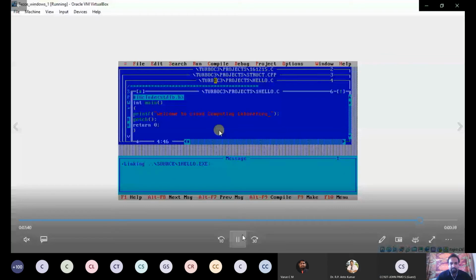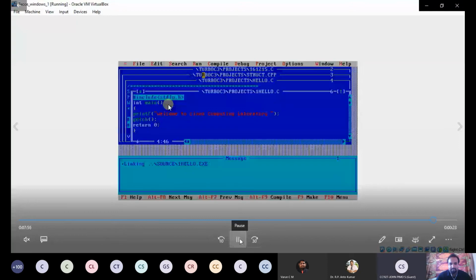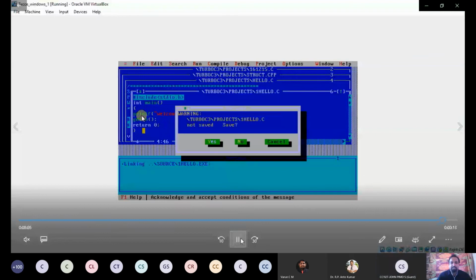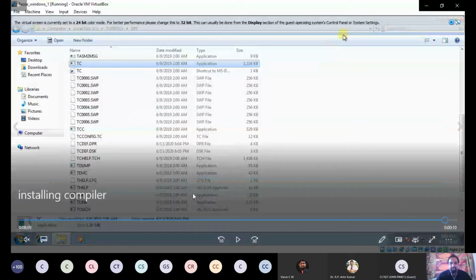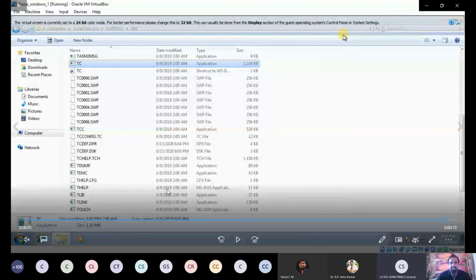Now you have to compile the program. First you have to compile the program. If there is no error, then you have to run the program. Okay, now the output is displayed. So very simple. Just what you have to do is download the Turbo C compiler. That is the main step here. You have to download the Turbo C compiler and save that in the host OS, physical OS, and you have to share that file in the guest OS.